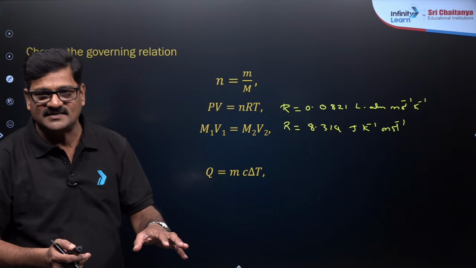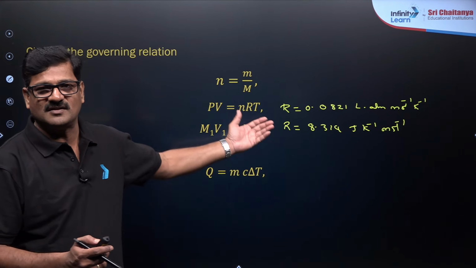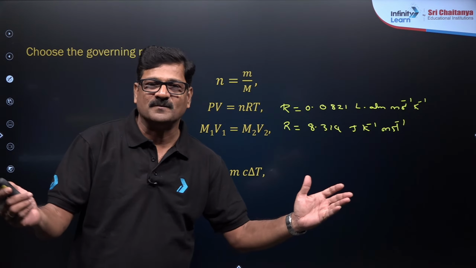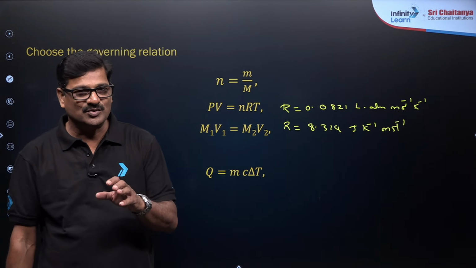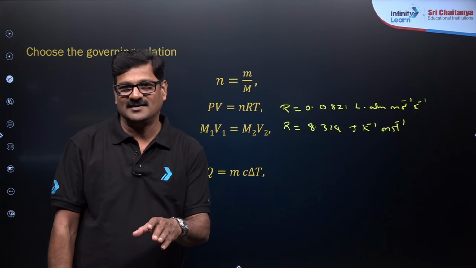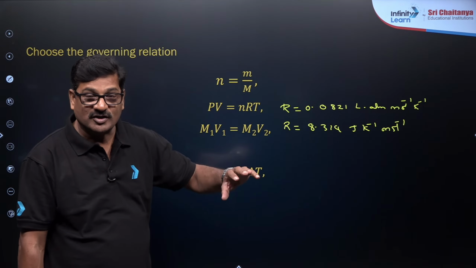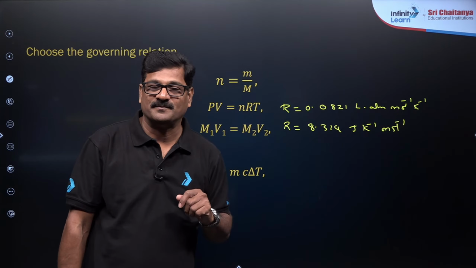I did a lot of research when I talked to hundreds of students. The majority of the students got confused about which R value should be used when. The dimension is going to tell you. Whenever you do the numericals in chemical equilibrium, gaseous state and osmotic pressure, you use 0.0821.